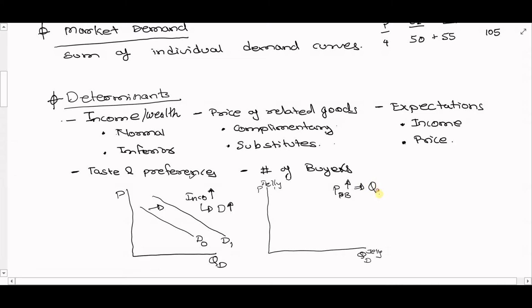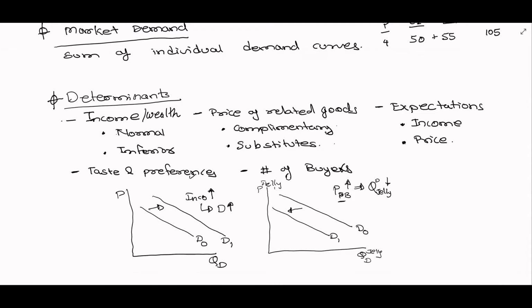But at the same time, the demand for jelly will also be lower because peanut butter and jelly are complementary in nature, so they go hand in hand. If the demand curve was represented initially by D0, because peanut butter is now more expensive, the demand for jelly will be lower. And this is represented by a left shift of the demand curve.